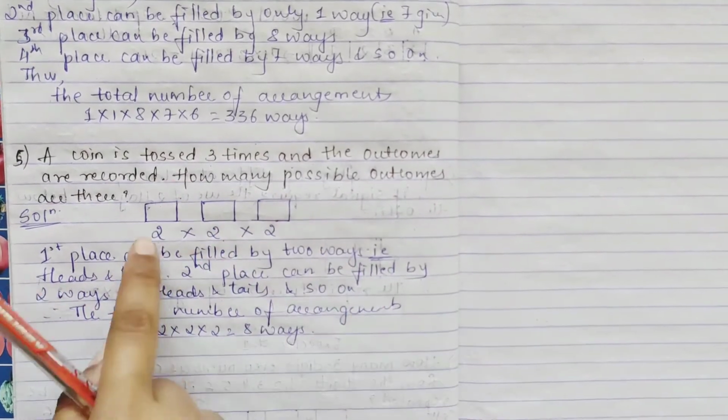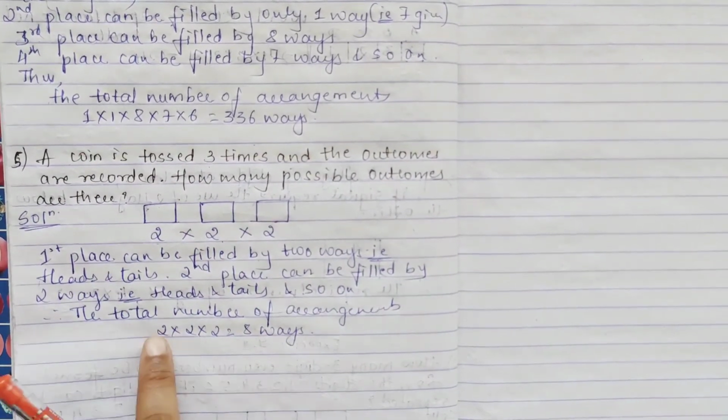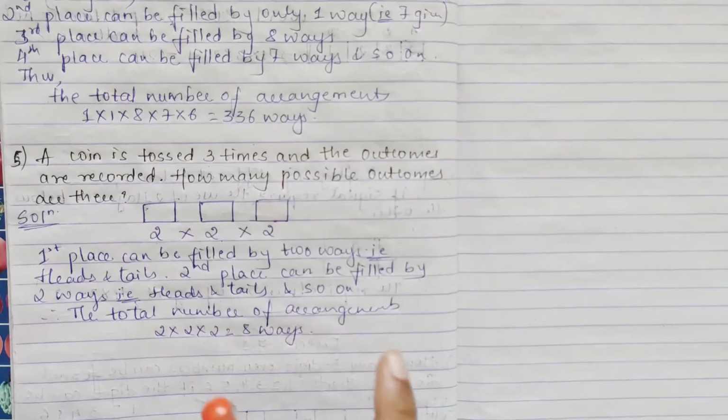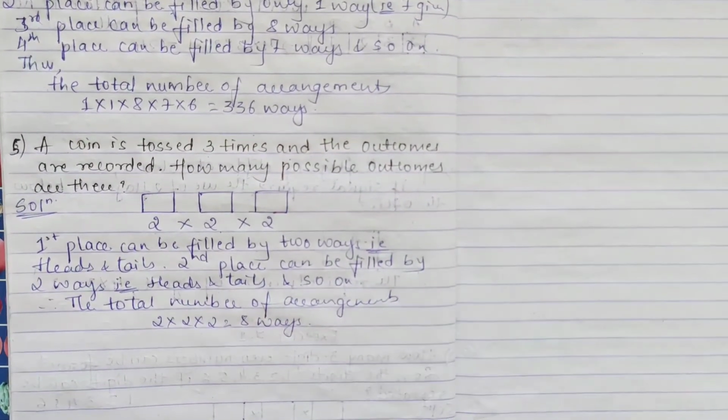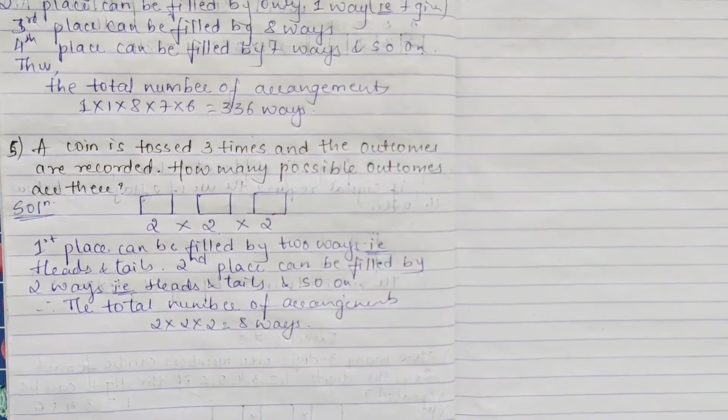So whatever I have said here, I have written. So the total number will be 2 cross 2 cross 2, which will be 8 ways, right? I hope this is clear for you. Now next will be your permutation combination.